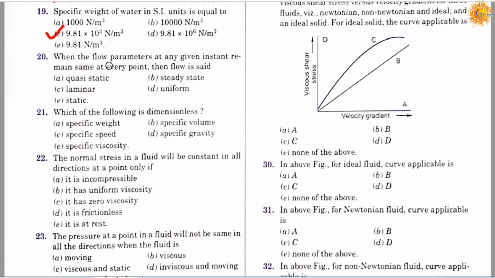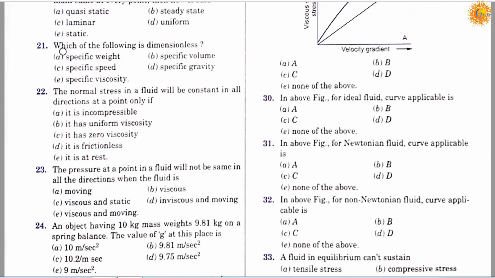Question number 20. When the flow parameters at any given instant remain same at every point, then flow is said to be: option A, quasi-static; option B, steady state; option C, laminar; option D, uniform; and option E, static. So correct answer is D, it's uniform.